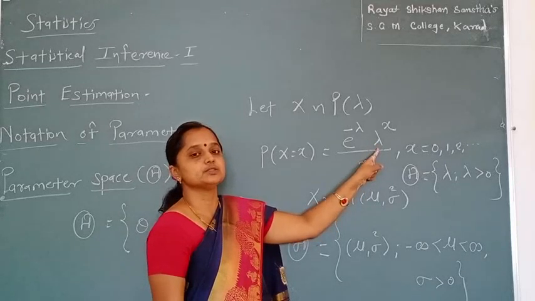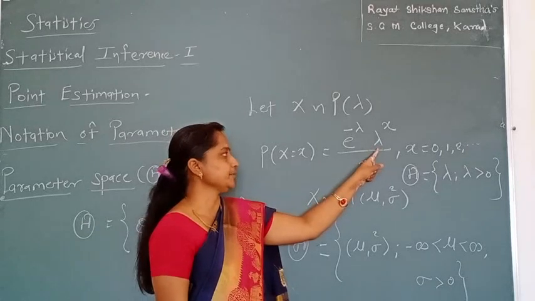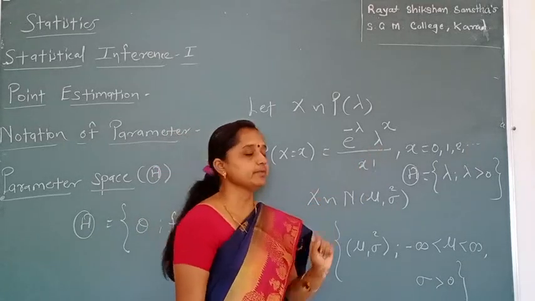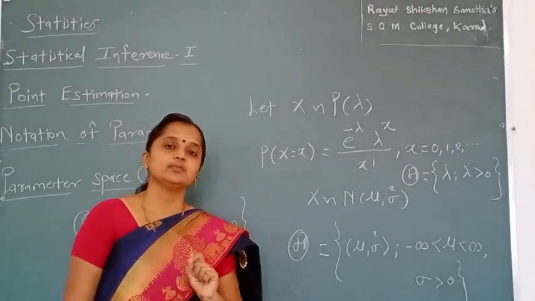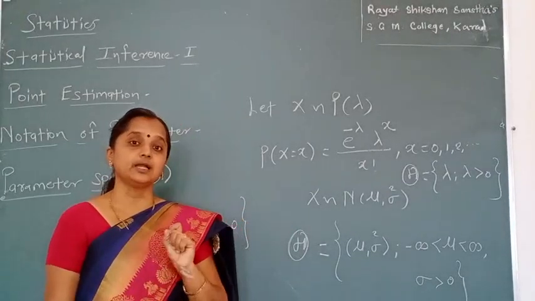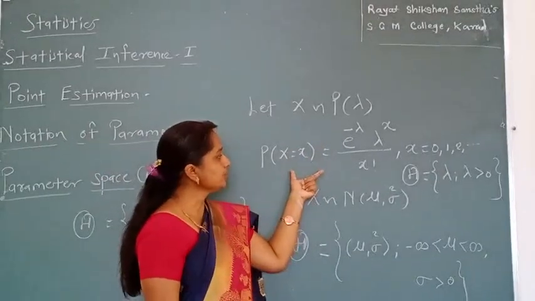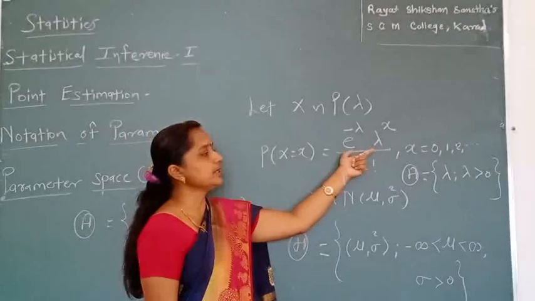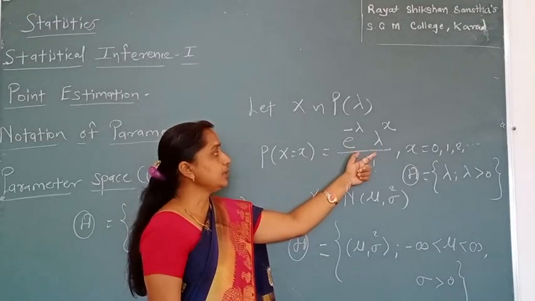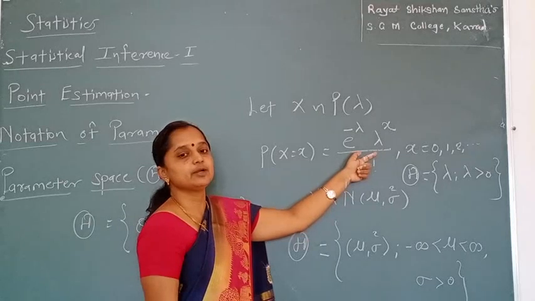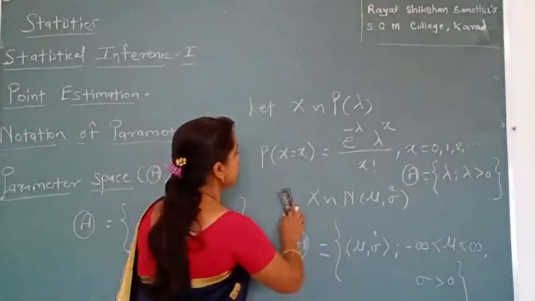So this problem is known as estimation of a parameter, or point estimation. We replace this parameter. How to replace this parameter? We have to take a value of the parameter in such a way that it represents the whole population. In the Poisson distribution, the parameter lambda is the mean of that distribution, and if lambda is unknown, we have to estimate its value.